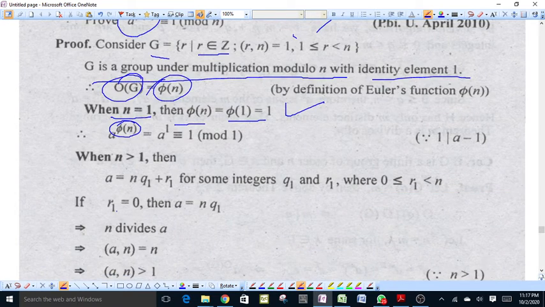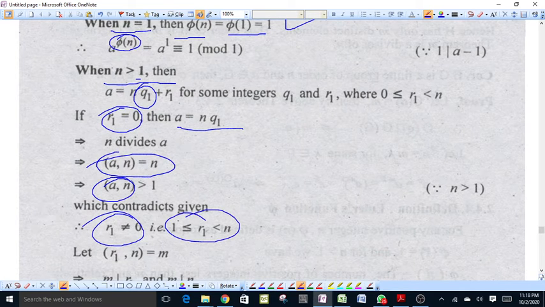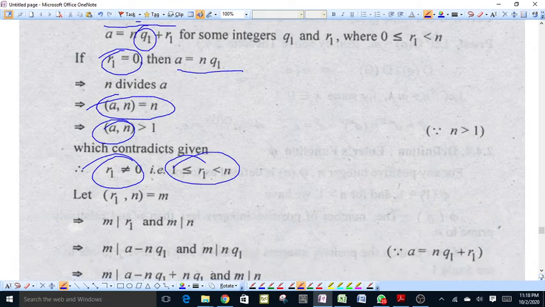Now if we take n greater than 1, then suppose a is equal to n q1 plus r1, where q1 is the quotient and r1 is the remainder. If r1 is the remainder equal to 0, then a is equal to n q1, that is n divides a, and GCD of a n is equal to 1. This means GCD of a n is greater than 1, which is a contradiction. Therefore r1 is not equal to 0 and r1 lies between 1 and n.